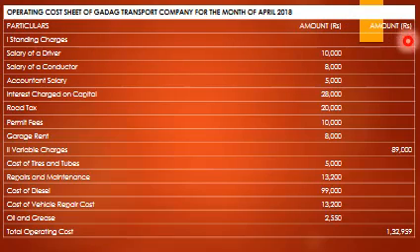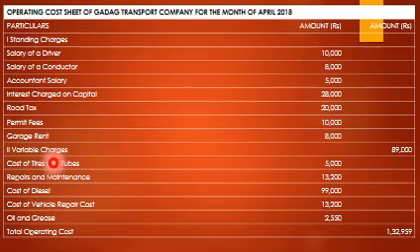Particulars, amount, standing charges: salary of a driver, salary of a conductor, accountant salary, interest charged on capital, road tax, permit, garage rent, variable charges, etc. We already calculated. Salary of driver 10,000, conductor 8,000, accountant salary 5,000, interest charged on capital 28,000, road tax 20,000, permit fees 10,000, garage rent 8,000, so total comes to 89,000.